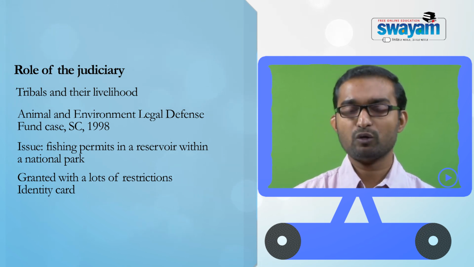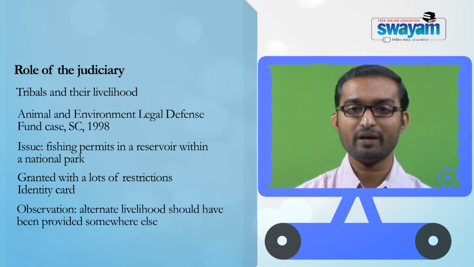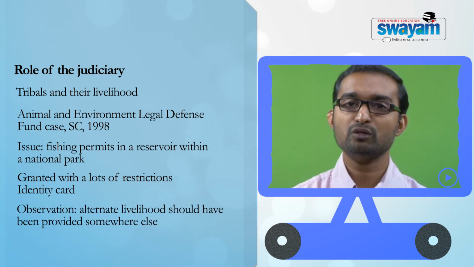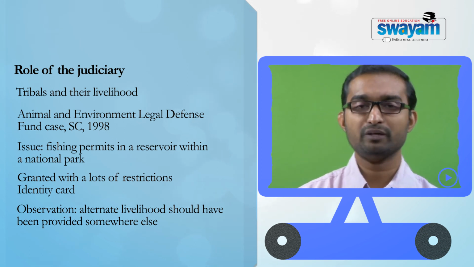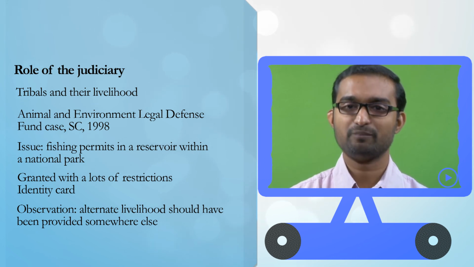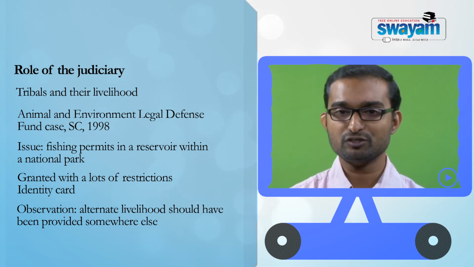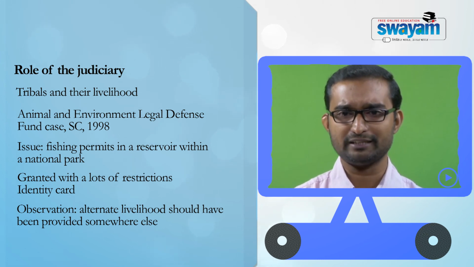The court also observed that ideally the government should have provided a livelihood mechanism for those tribals in a different area, not in a protected area. The hint from this case is that, if possible, there can't be any kind of human intervention in protected areas.